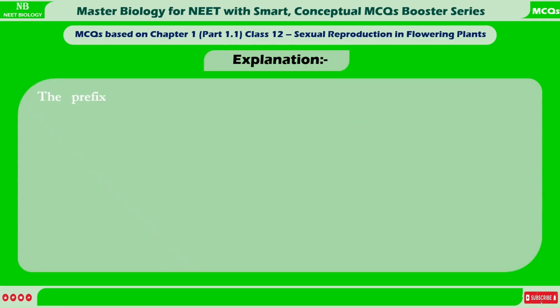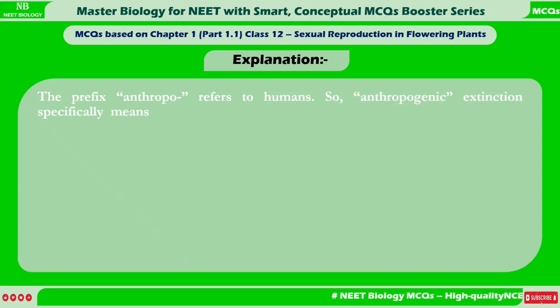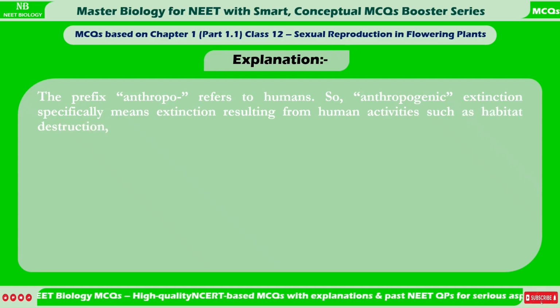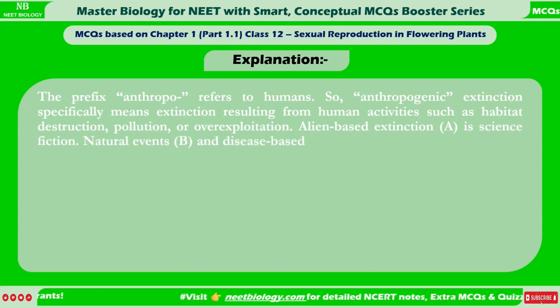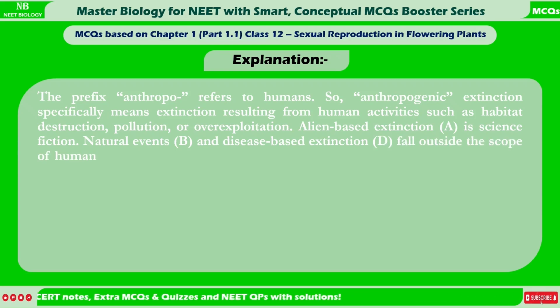Explanation: the prefix anthropo refers to humans. So, anthropogenic extinction specifically means extinction resulting from human activities such as habitat destruction, pollution, or overexploitation. Alien-based extinction, A, is science fiction. Natural events, B, and disease-based extinction, D, fall outside the scope of human influence and thus are not classified as anthropogenic.